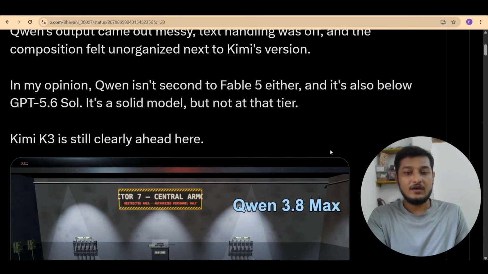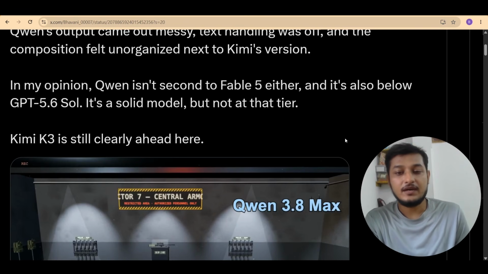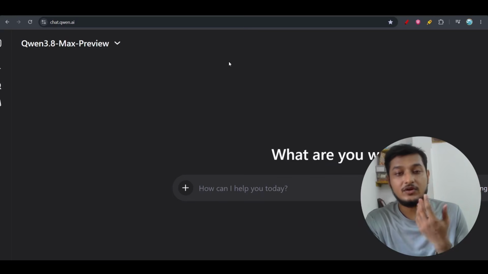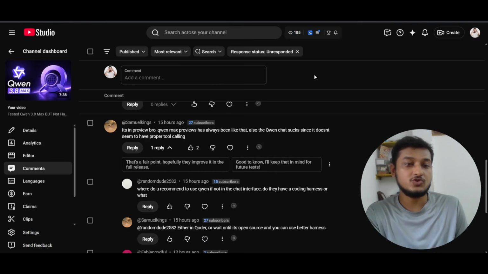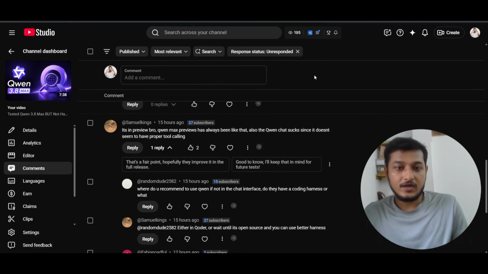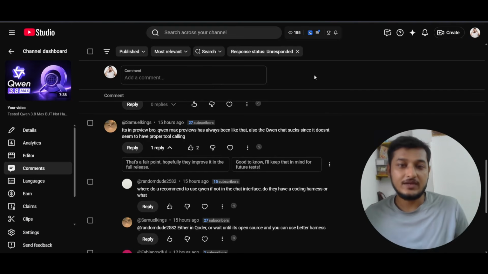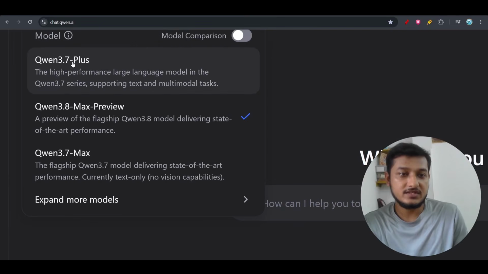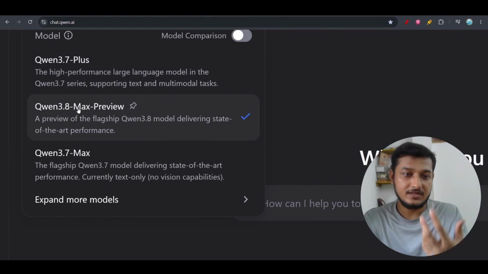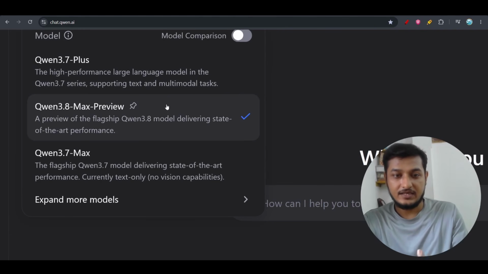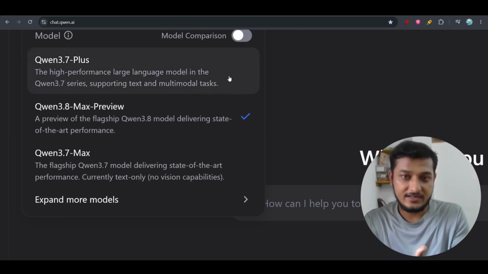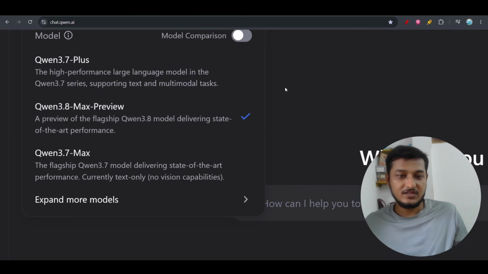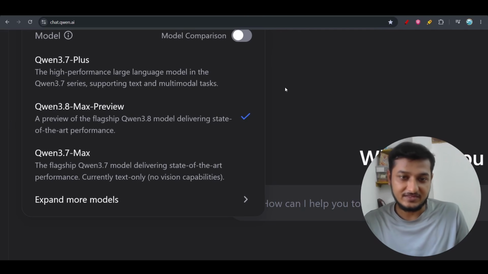Okay, so you see that I have shown you a couple of reviews from different persons, and when I get more reviews, then also I will show you. So when you are commenting like this, or when you are telling that this model is good, you should definitely test it, right? So you are getting great performance from Qwen 3.7 Plus from the chat interface, but you are not getting great performance from the 3.8 Max Preview from the chat interface, and you are telling that from the chat interface you will not get the best output. Then why have they placed their model on the chat interface, right?